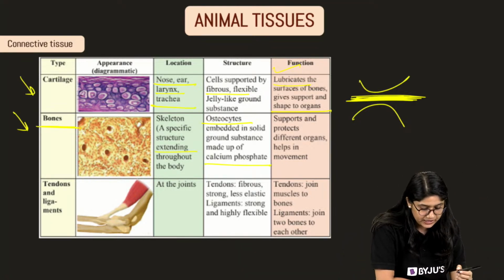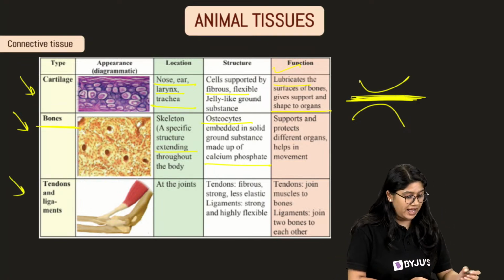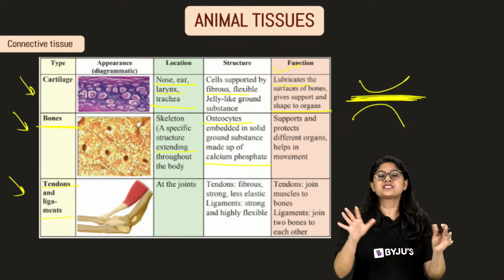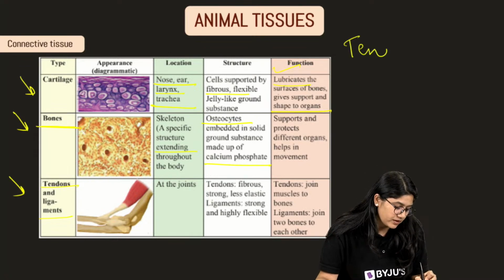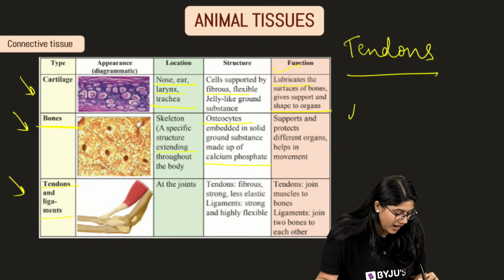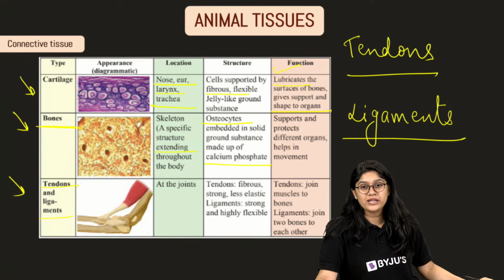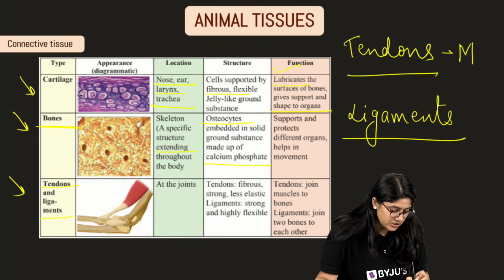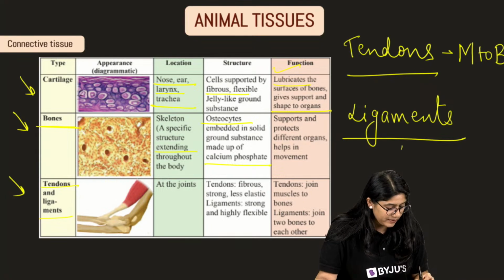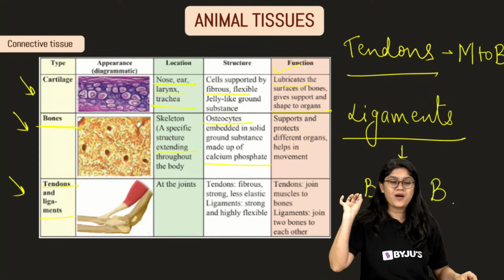Okay, so let's move ahead. Now that we're done with the bone, the last connective tissue that we have is tendon and ligament. This is what we have learned from class 6. If you are a CBSE student, I'm sure you would have studied this in class 6, in the chapter on body movement. Tendons are the ones that join muscle to bone and ligaments join bone to bone. This is one thing you have to remember.